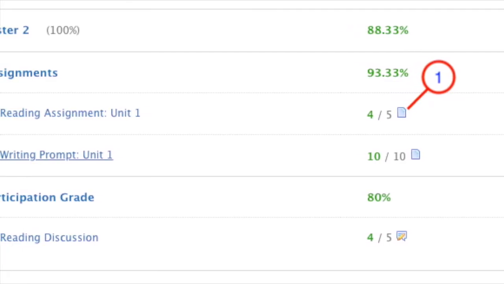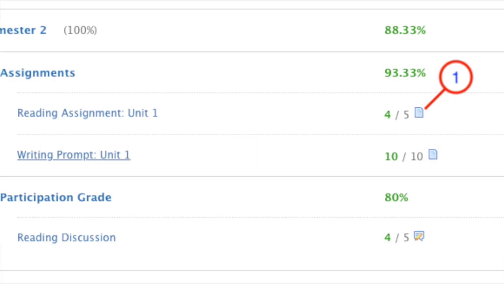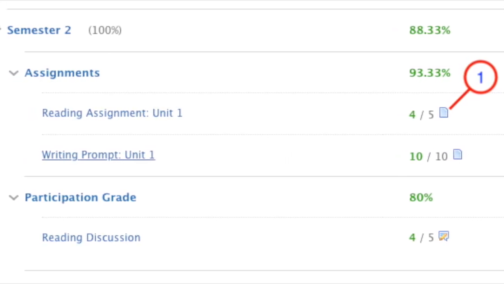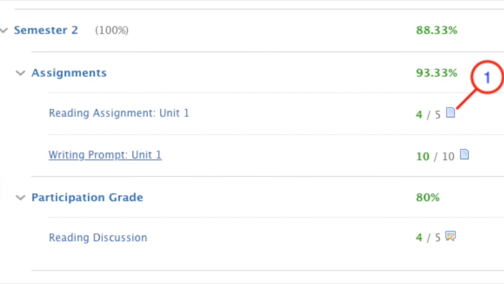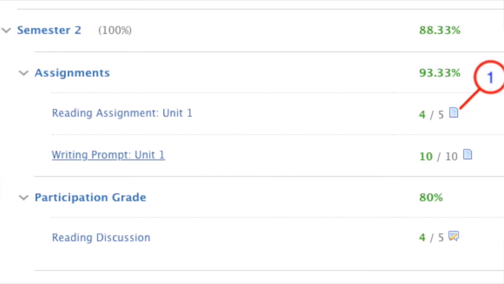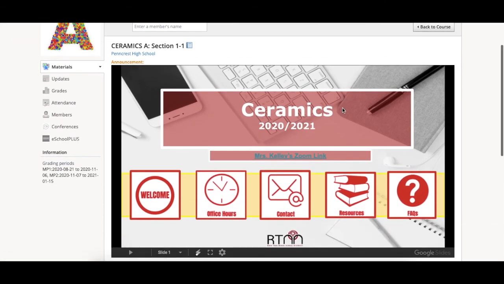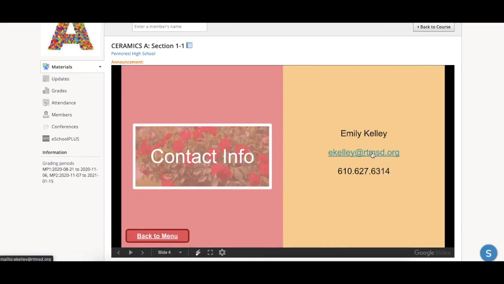If that icon is not there, you should assume that something went wrong and try to submit again. If submitting again doesn't work, reach out to me with an email. If you have any questions about any of this or need any clarification, you can email me by clicking here and clicking here.